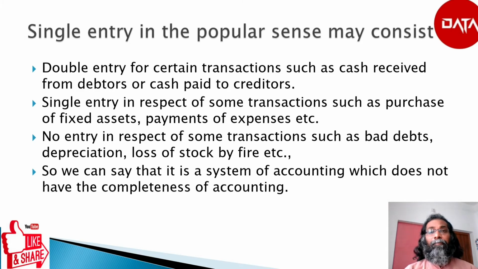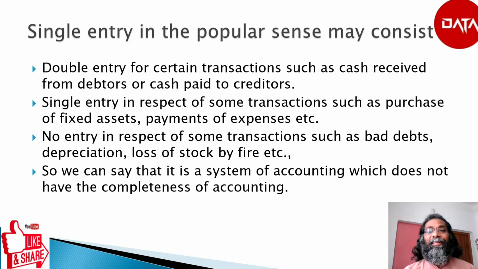But it is incomplete in the sense that according to their need, their circumstances, and the nature of their business, they will be maintaining the relevant books of account as per their need. It is not complete, not end to end as per the double entry rule.